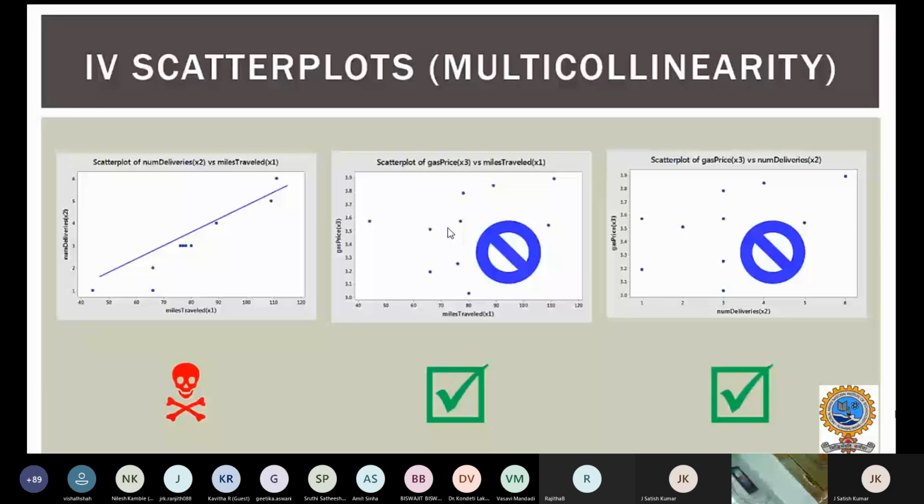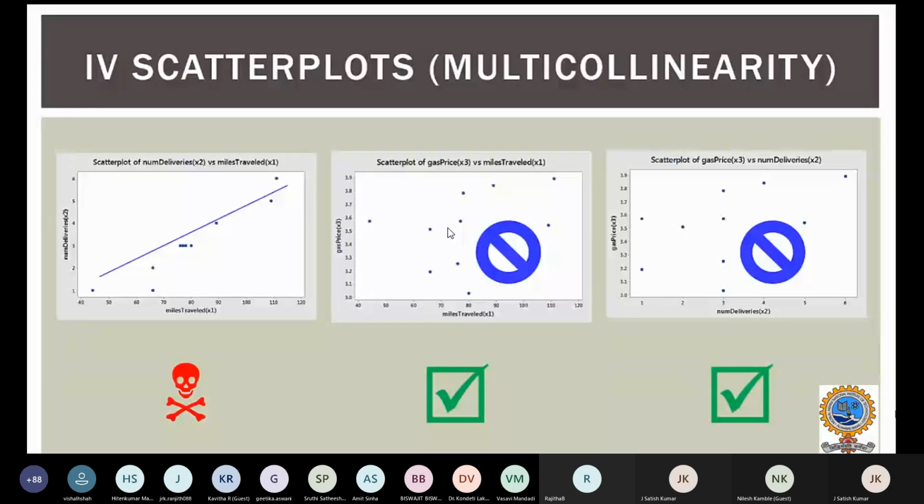Now, what do you mean by that? The miles traveled and the number of deliveries are dependent on each other, meaning there is a strong relationship between those independent variables. Because of this, considering both these parameters would be redundant. So either you go for miles traveled or you go for number of deliveries, and that would be our interpretation. Whereas for the multicollinearity factor, gas price and miles, there is no strong relation, and number of deliveries and gas price, there is no strong relation. We can go ahead with this.